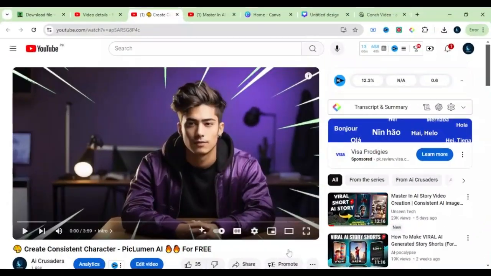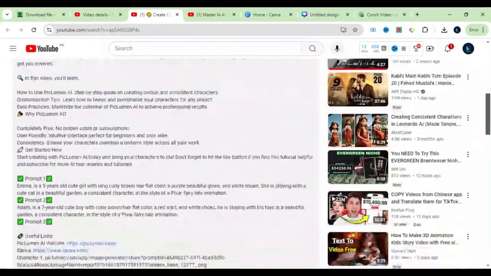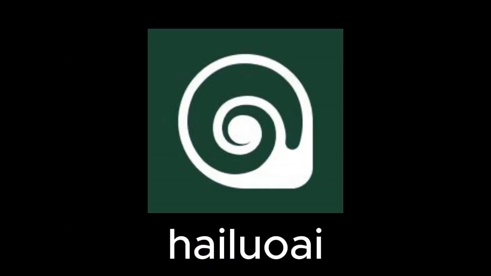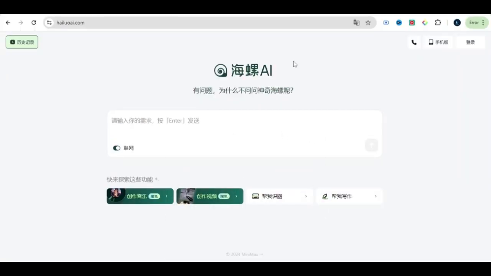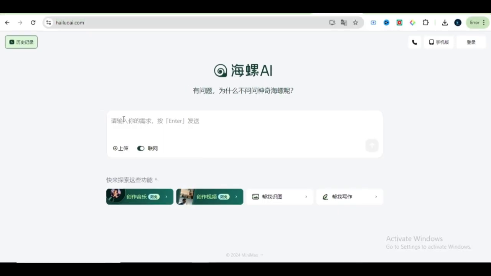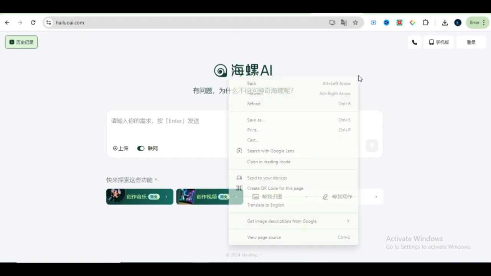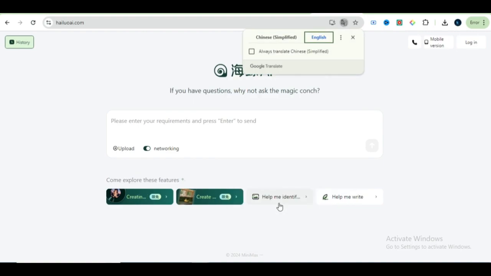Let's start. First of all, go to the description of this video and open the website named Hailuo AI. This is a new Chinese AI tool that is 100% free right now, but there is no way to know when it will become paid. When you open this website for the first time, it will appear in Chinese language, but don't worry. Just right-click and select Translate to English. You have to do this, and if you are on mobile, then Google will automatically translate it.